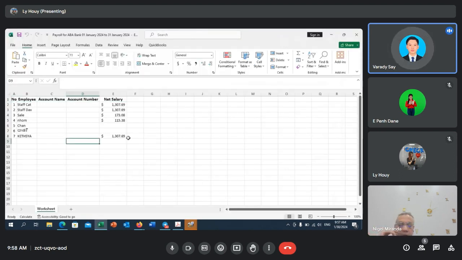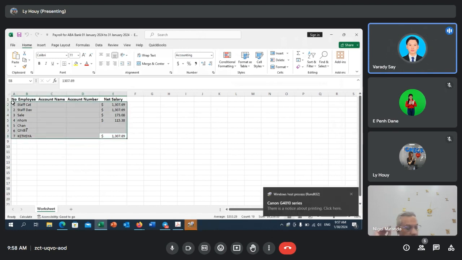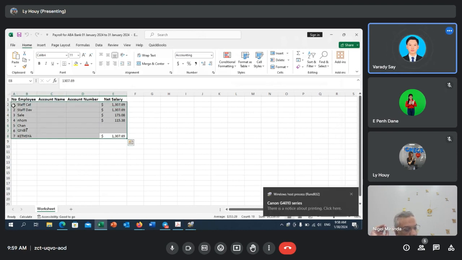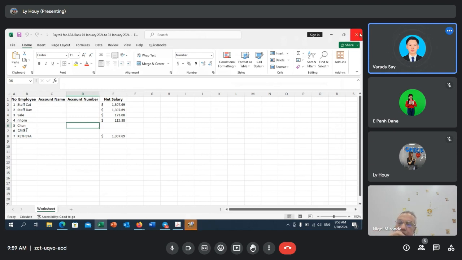So if you are working with an e-bank, you can just send the template and let the bank transfer, or how does it work? I'm really not sure. When I confirm with the payroll team about how the e-banking works, or how you can use our template to work with the bank, I will let my team inform you after that. Okay, sir. Thank you so much.